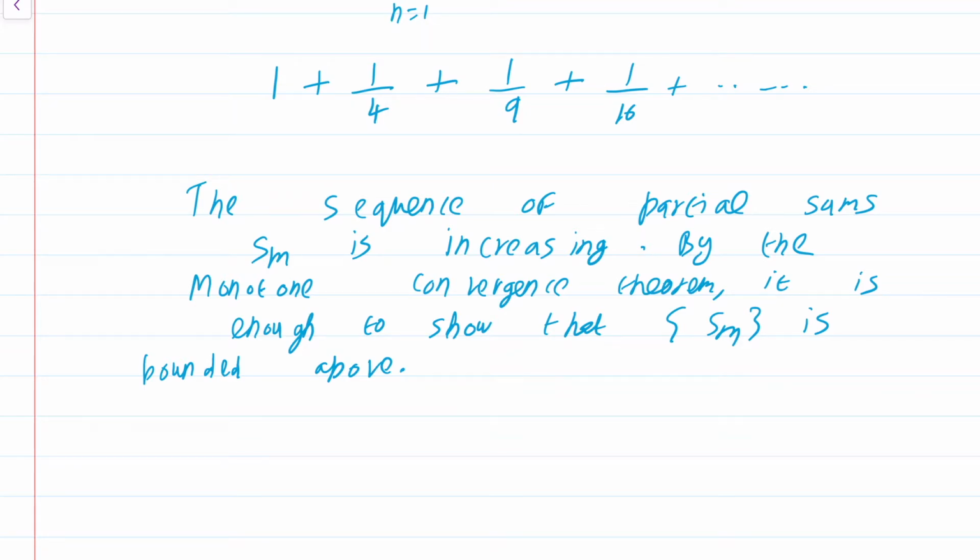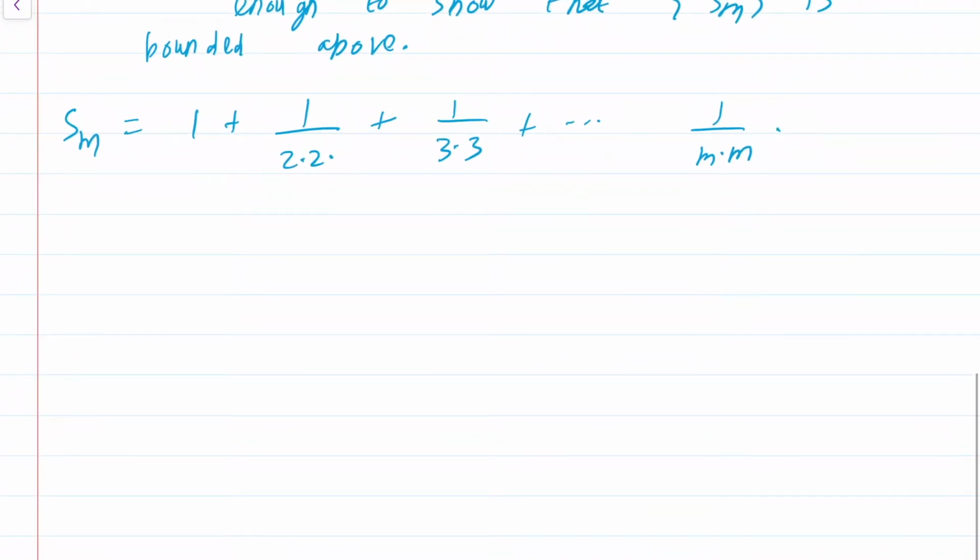What I do is I write this as 1 plus 1 by 2 into 2. So let me just write Sm is 1 plus 1 by 2 into 2 plus 1 by 3 into 3 plus dot dot dot 1 by m into m. This is the sum of the first m terms. Okay. Now, as I said, I want to make this less than something.